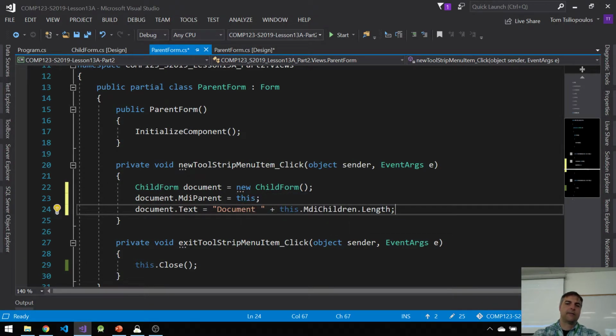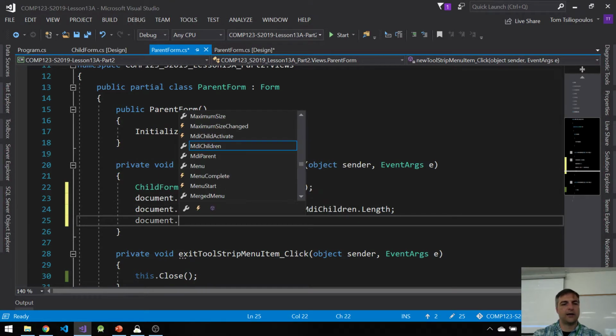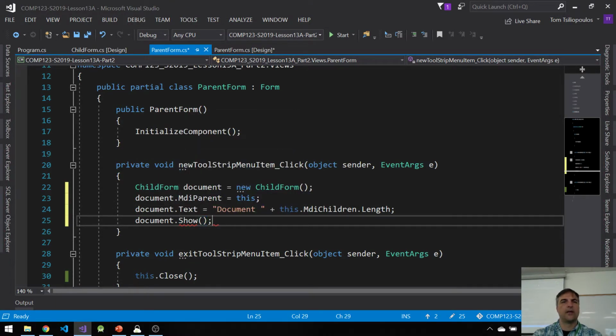And then what I do is I'm going to show my form, document.show. And this displays my form inside of my parent. Because I've set the MDI parent to this, it always displays the form inside there. Got it? So pretty simple. That's what it does. Pretty simple in terms of what it is.